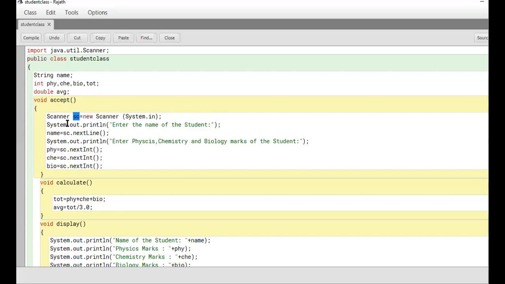So is it correct if we type this with string or with any of these? Yes, you can type Scanner sc = new Scanner there also.